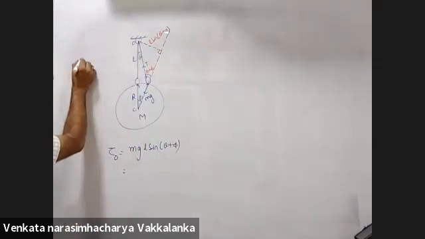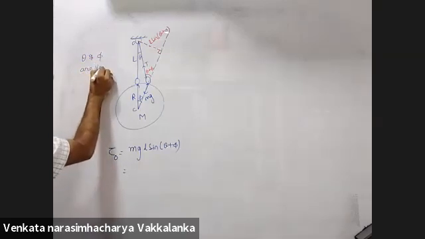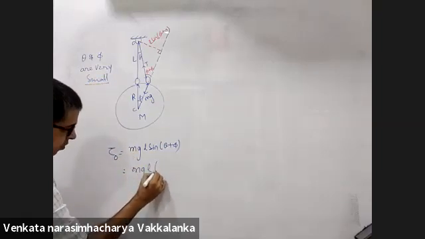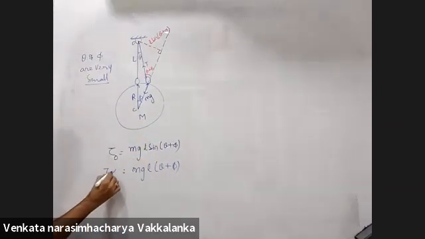For us, the prerequisite condition is that theta and phi are very small. So can I replace sin(theta plus phi) with theta plus phi? Yes, sir. So far, so good.